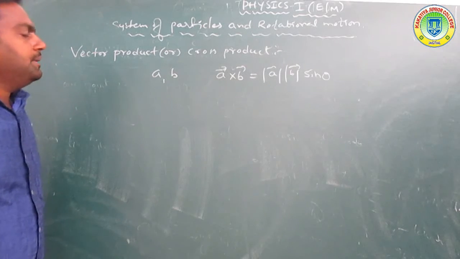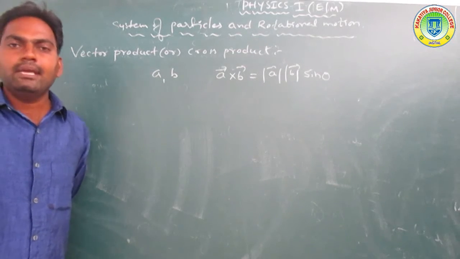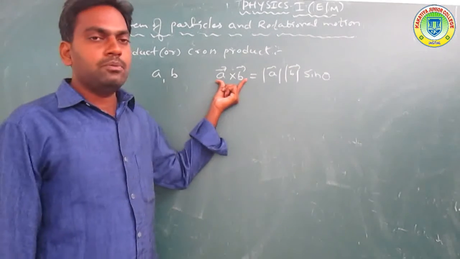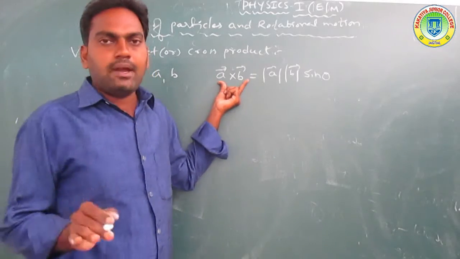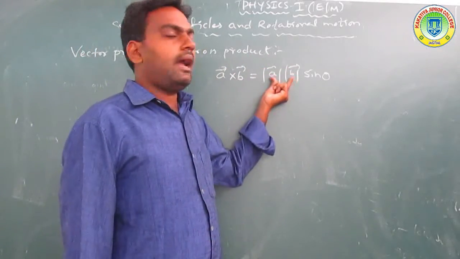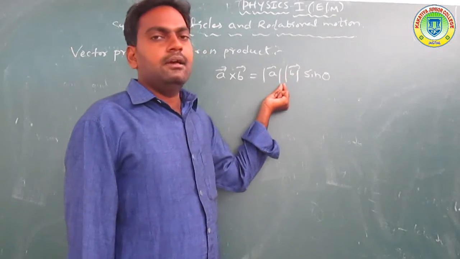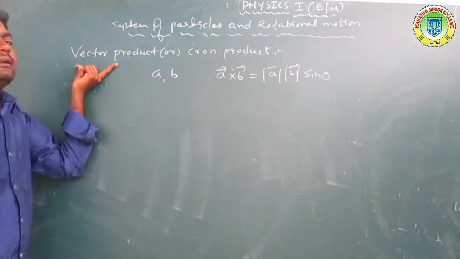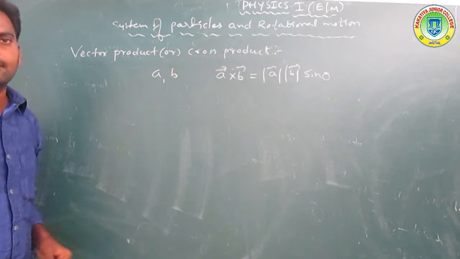A and B are two vectors, and the cross product of these vectors, A cross B, is equal to mod of A, mod of B, and sin theta, where theta is the angle between these vectors. Okay, got it? So the product of any two vectors with sin theta of the angle between them is called a vector product or cross product.